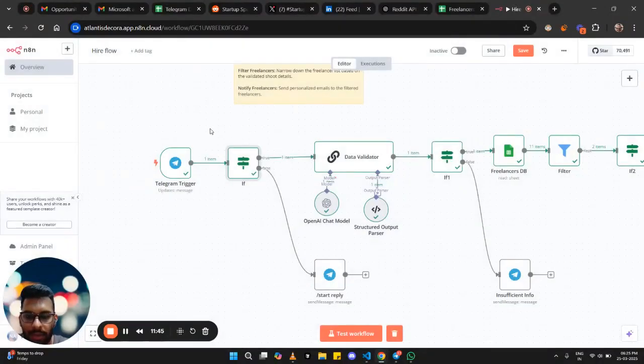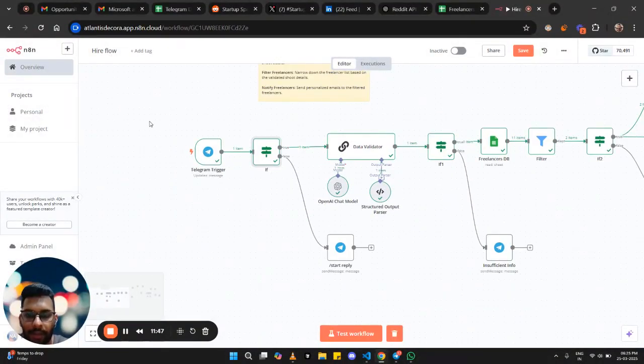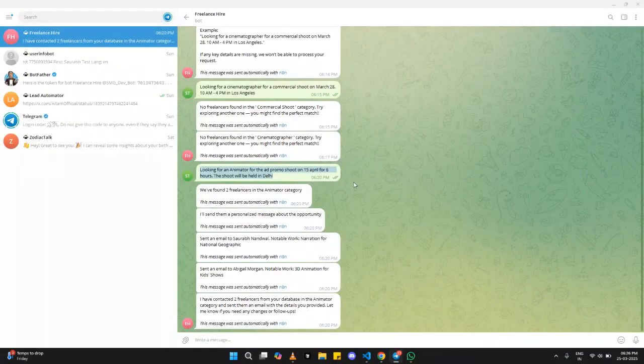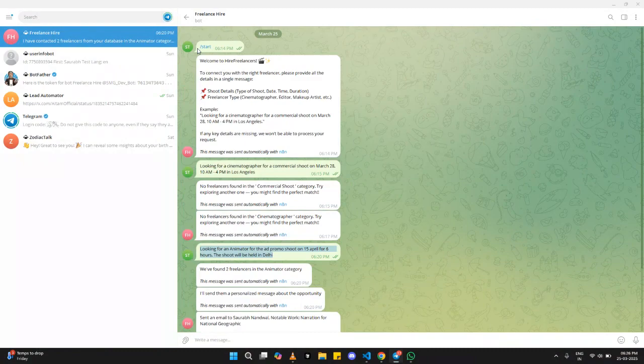Let me correct again. This part is for these three nodes, one, two, and three. These are for initiating a request. This if is because this false node is triggered when the user starts the chat with the bot for the very first time, as we have seen here, this start command.